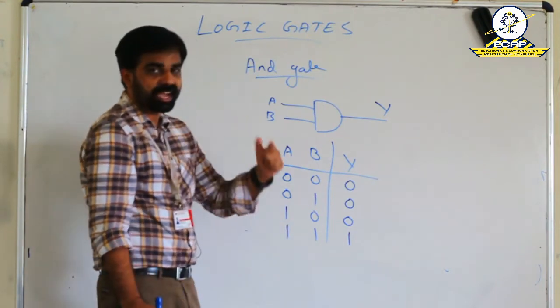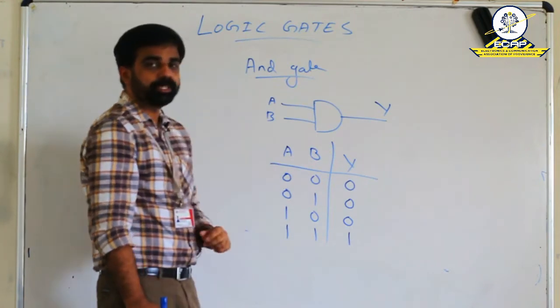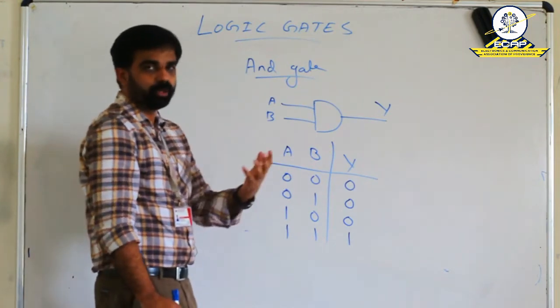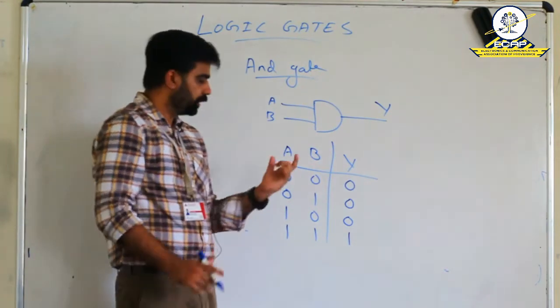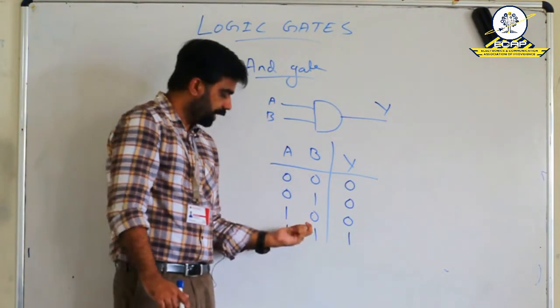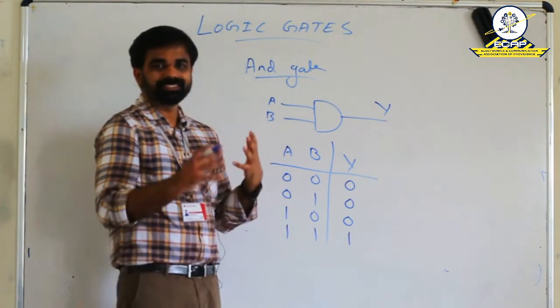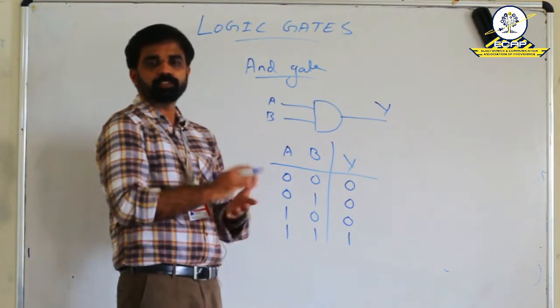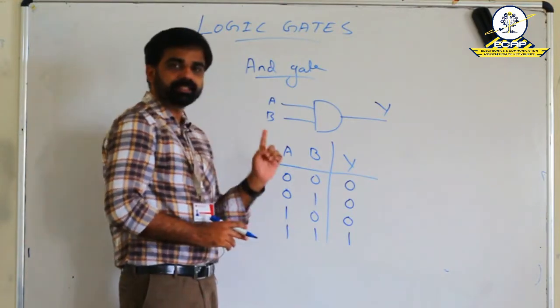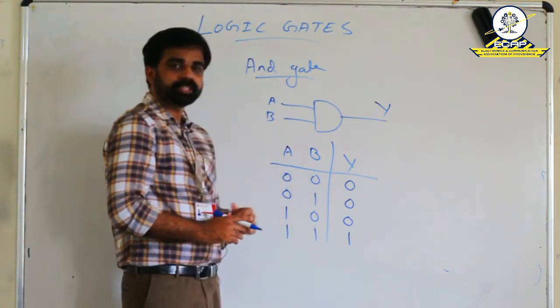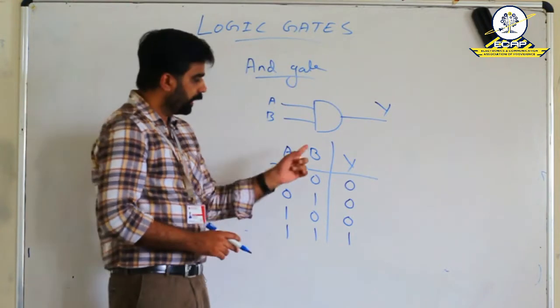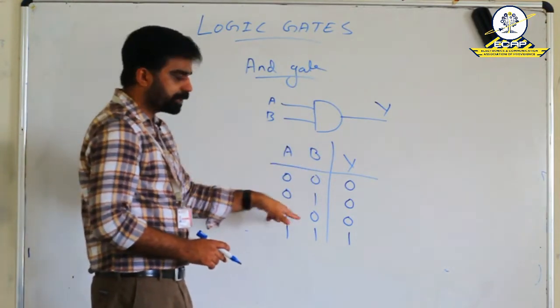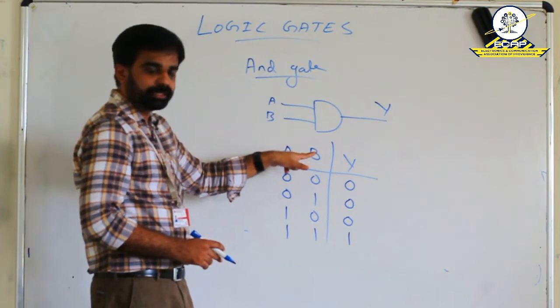This 1 means logic high, and this 0 means logic 0 or low value. 0 means low and 1 means high value. We are considering positive logic. So in the case of positive logic, 1 is considered as high and 0 is considered as low. And here we represent the behavior of this AND gate.